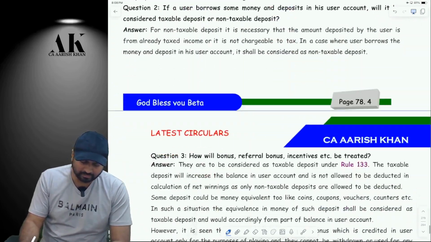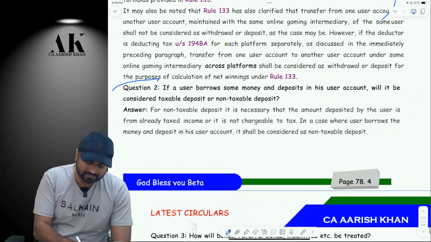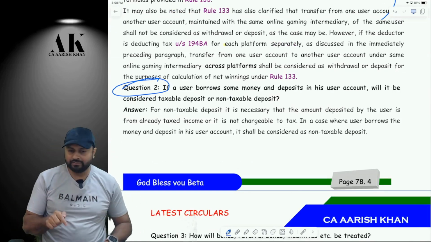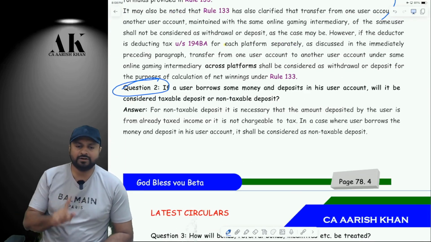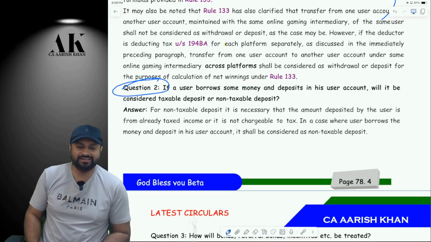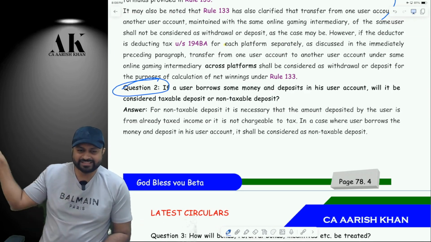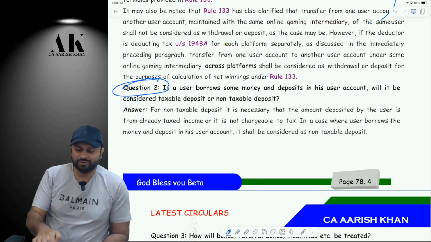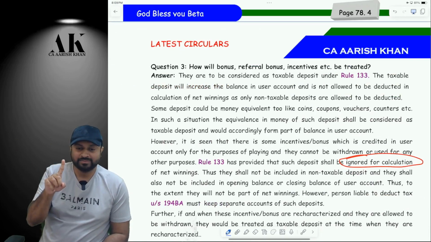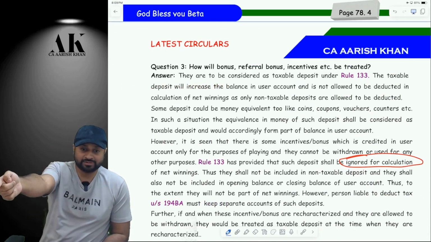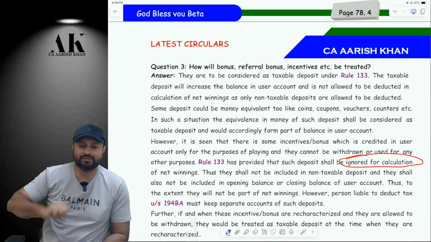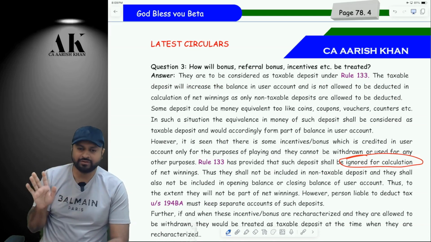Now, there are certain small issues like this one. Such a funny question it is. First of all, I don't know where we will find such people in this world. There is one person who is taking a loan to play Dream 11. He is taking a loan of 1 lakh rupees. Don't read, wait. I am taking a loan of 1 lakh rupees because IPL is coming next month, and for IPL I have to play, so I have taken a loan from the bank. It is very hard to find such people.